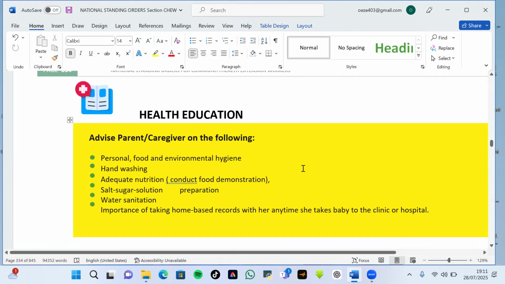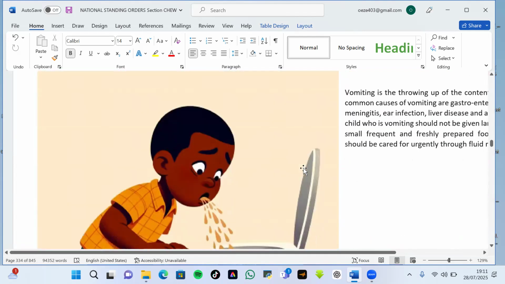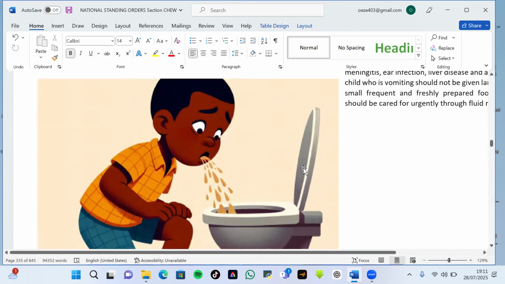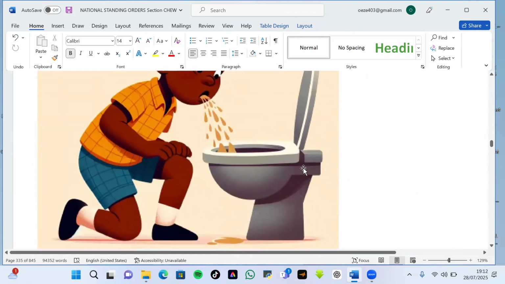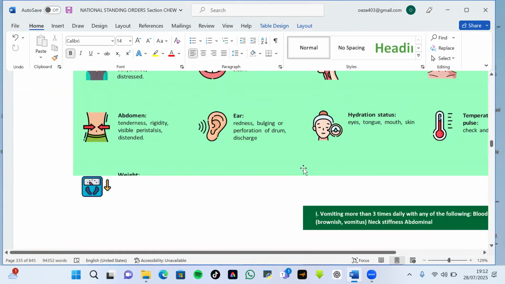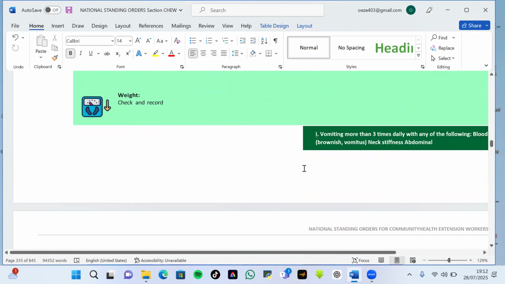So with this, I believe you can now understand and use the standing orders very well. So I encourage you to go back, try as much as you can to study all the history and all the physical examination provided. Learn the skills there. It will help you in making informed decisions that will help the patient.